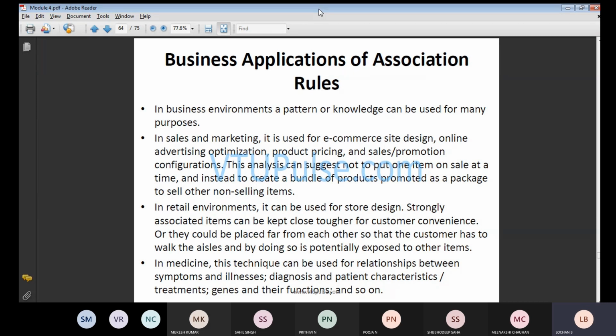In sales and marketing, it is used for e-commerce site design, online advertising optimization, product pricing, and sales and promotion configurations. These are the various configurations. In that case, we will check how to perform the operations with respect to advertisements and all those things.